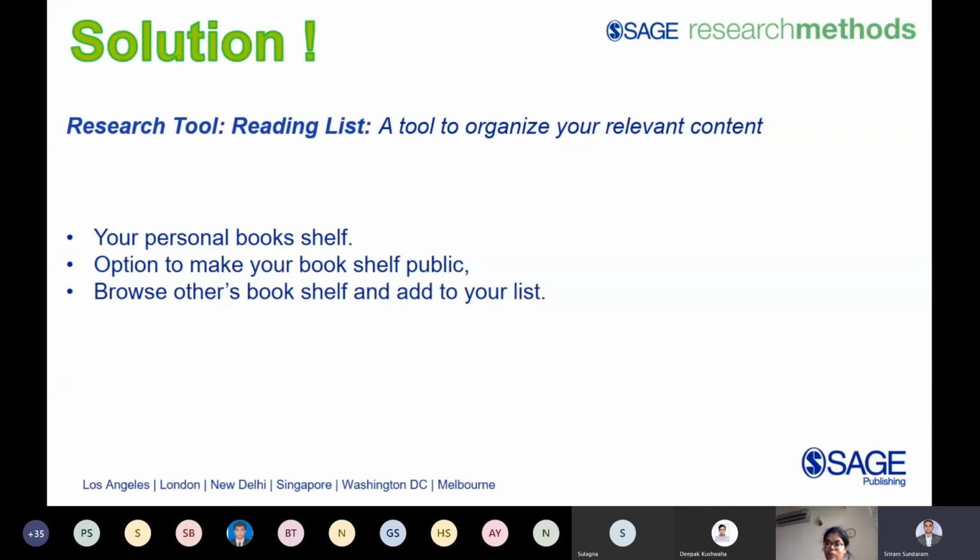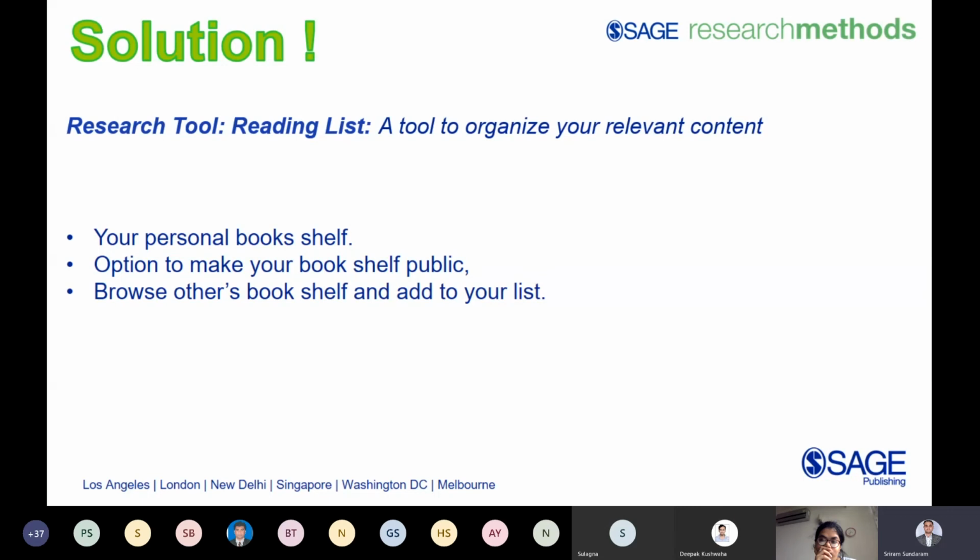Now, what is the practical usefulness of this particular feature? If you are a faculty member or a group of students doing research, then you can select a topic, find all the content in the Sage Research Methods platform, create a bookshelf, and then ask your friend or your student or your colleague to identify that bookshelf and add it to his bookshelf. Similarly, you can do vice versa.